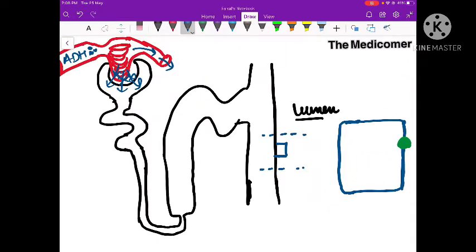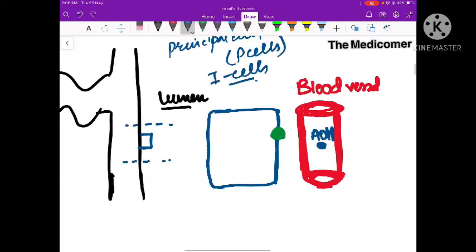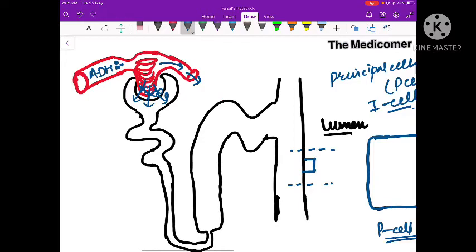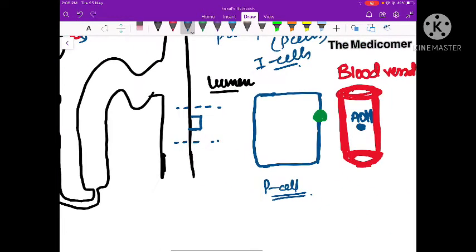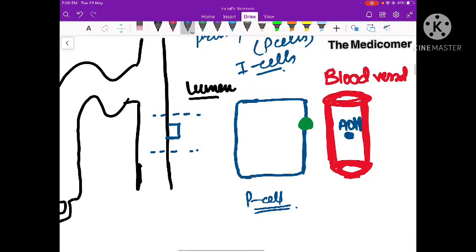In the distal tubule, there are two types of cells. We have principal cells, also called P cells, and we have I cells, which are called intercalated cells. ADH mainly acts on the P cell of the distal tubule. Let me show it with the help of this diagram. This is the P cell in the distal tubule of kidney. This is the blood vessel, and ADH comes in the blood because it's not filtered. It does not go into the lumen of the nephron, but passes directly through the blood, and finally reaches near the distal tubule, near this P cell.